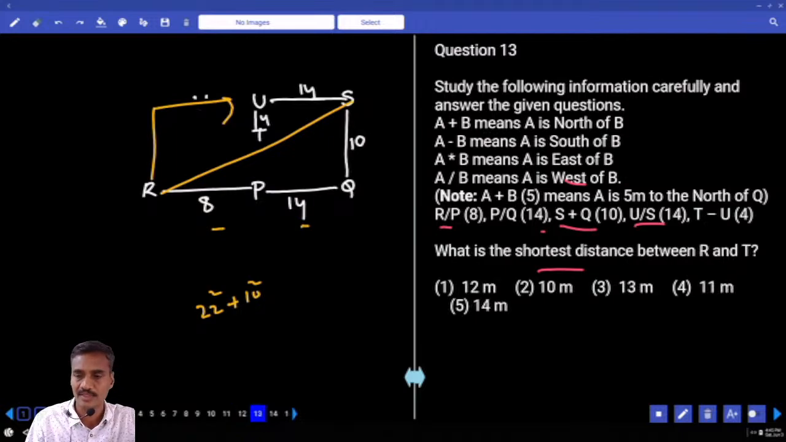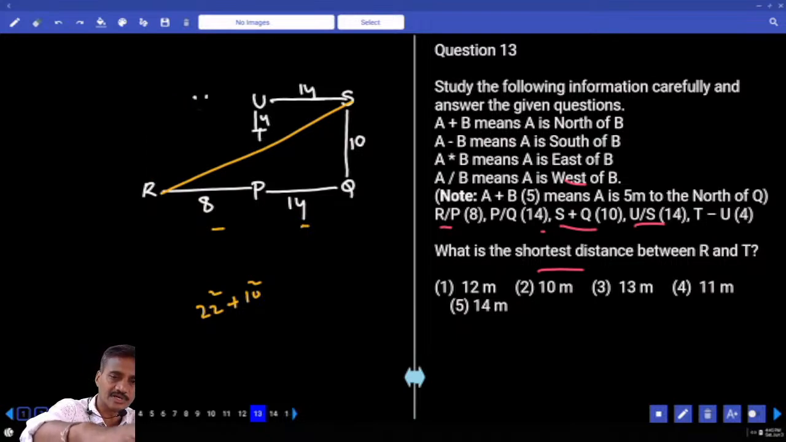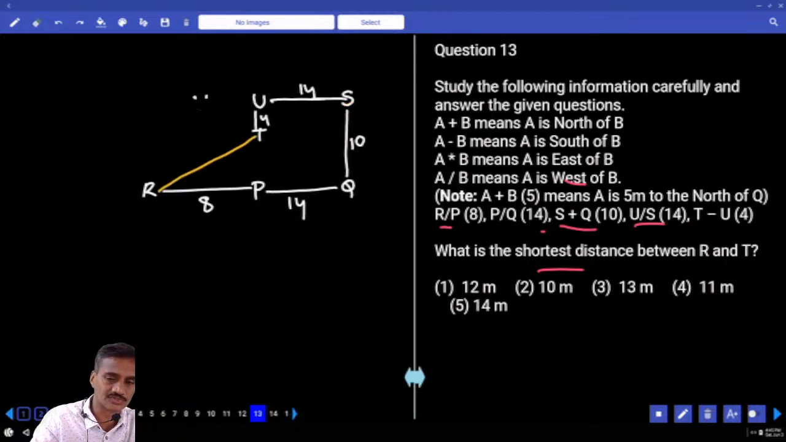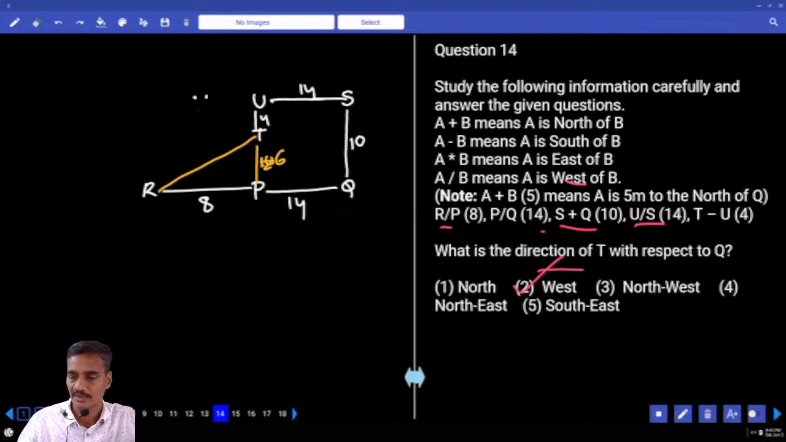Then the 13th one, distance between R and T. Now here out of this 14, this is 4 and this is 10. Now this is 8, and out of this 10, 4 is gone, so what is left? 6. Now 8 square plus 6 square, how much is that? 10 meters, choice 2.